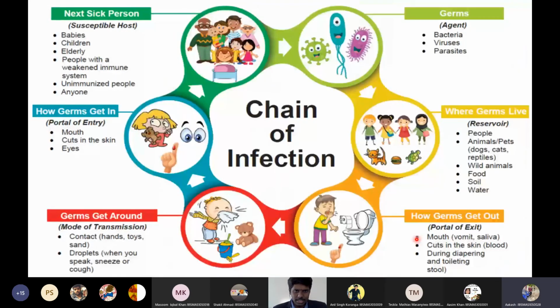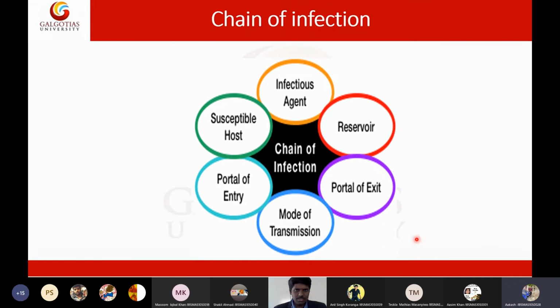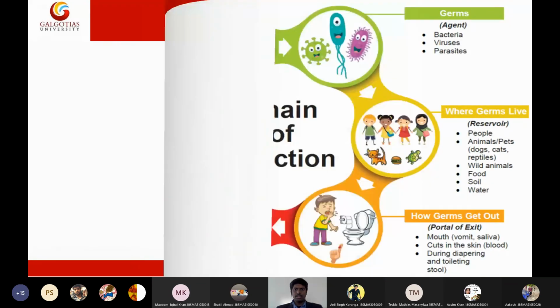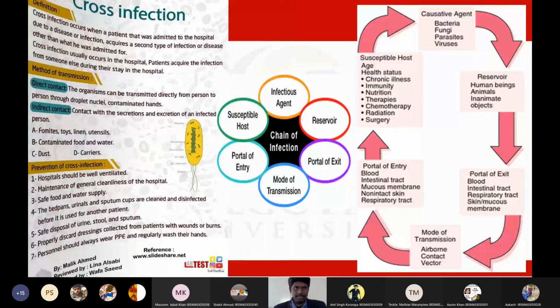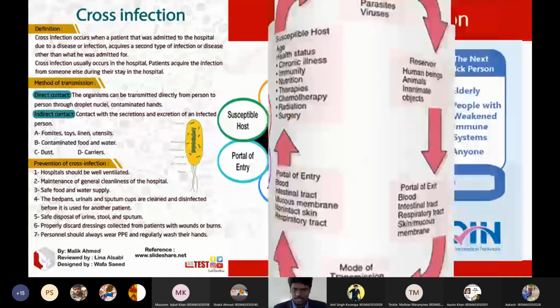Now you understood the significance of chain of infection, right, students? Now have you understood the importance of chain of infection? So these are the stages of chain of infection. We have infectious agent, reservoir, portal of exit, mode of transmission, portal of entry, and susceptible host. So yeah, this is very important. I forgot to tell this topic to you previously. Anyway, I hope you know what the chain of infection is.